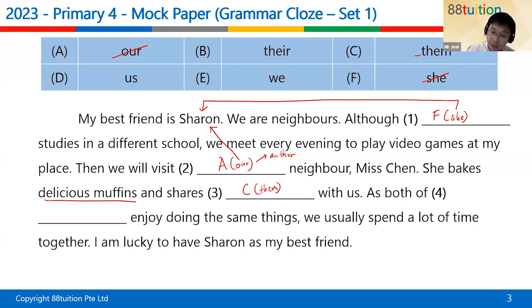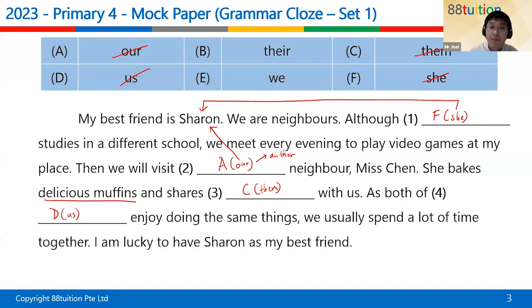So C is taken. Last one, as both of what enjoy. So over here, obviously, it's both of us, referring to, of course, Sharon and the author as well. Enjoy doing the same things. We usually spend a lot of time together. I'm lucky to have Sharon as my best friend.